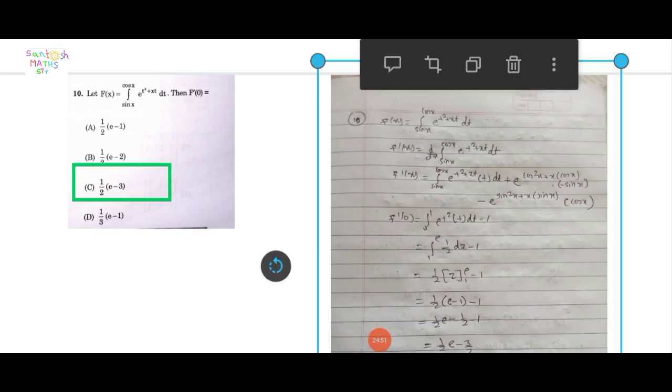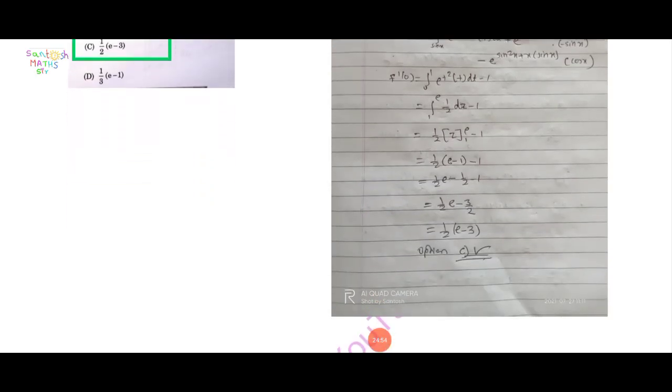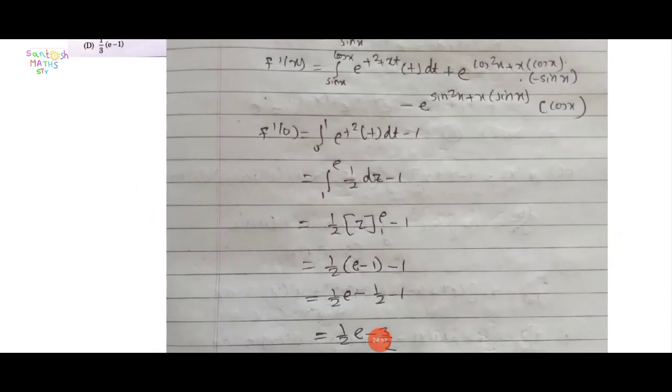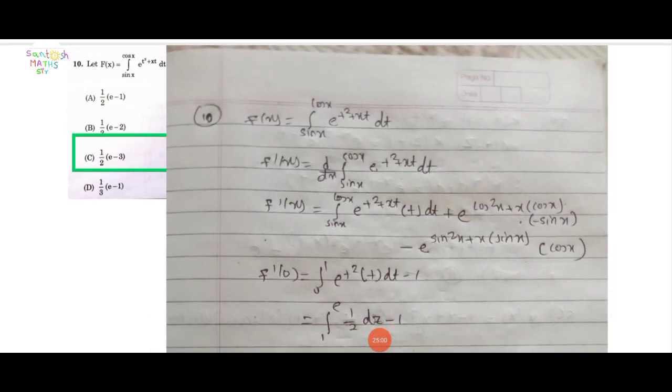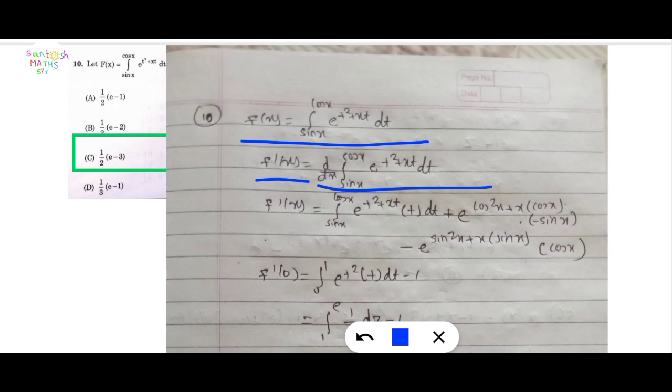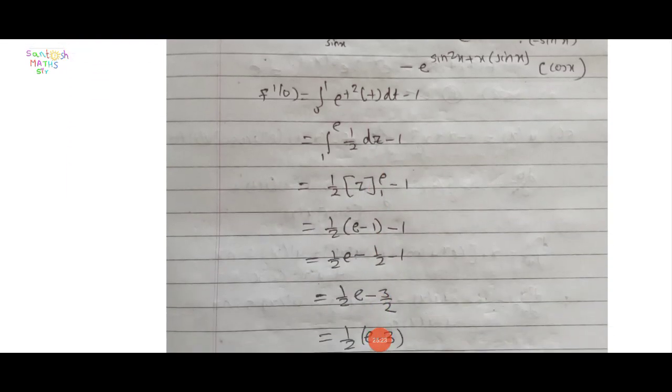This is the solution for that question. f of x is equal to the given integral, and find f dash of x, which is d by dx of the integral from sin x to cos x of e raised to t squared dt, and apply the differentiation formula. Finally we get the integral from 0 to 1 of e raised to t squared into t dt minus 1, the integral from 1 to e of 1/2 dt minus 1.